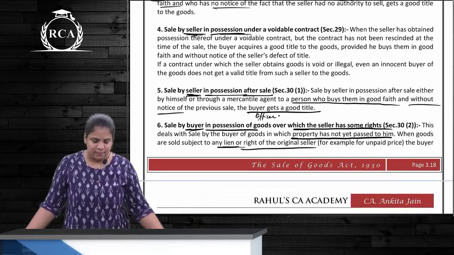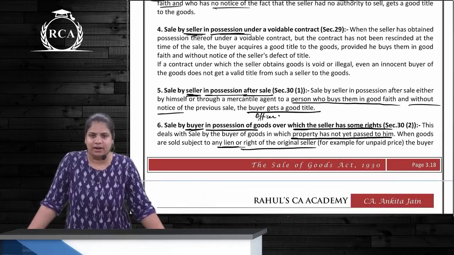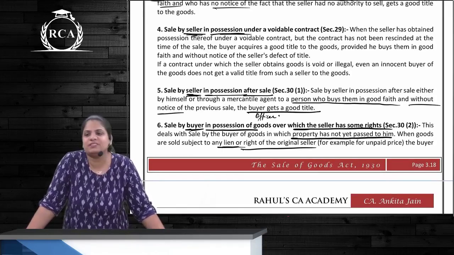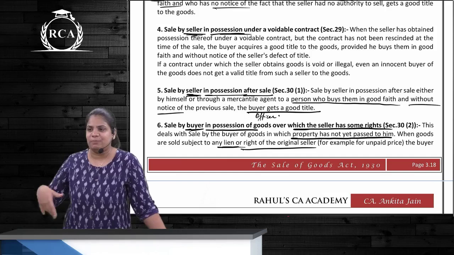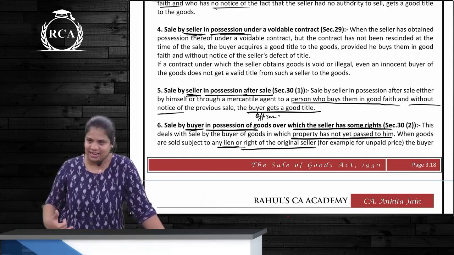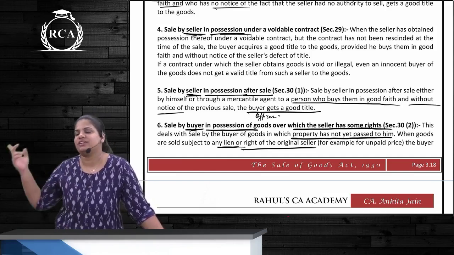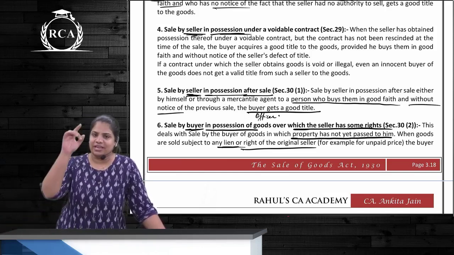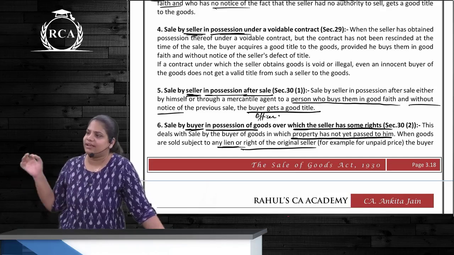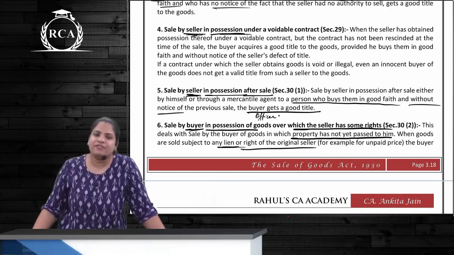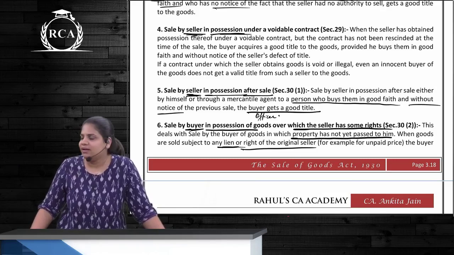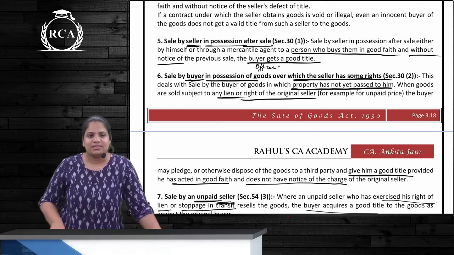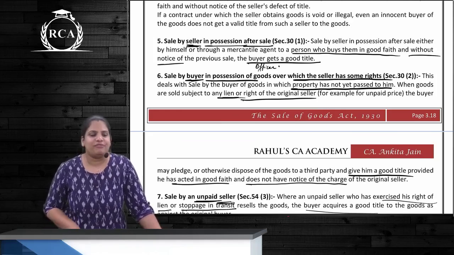Next one is what? Sale by seller in possession under a voidable contract. The TBZ and Princess example, correct? So the Princess, by fraud, poses to be a princess and takes the necklace. She gives a cheque. She sells it to the moneylender. Will the moneylender get a valid title? Yes, he will, because in a voidable contract, the third party gets a valid title. If it's a void agreement, the third party does not get a valid title. Clear?